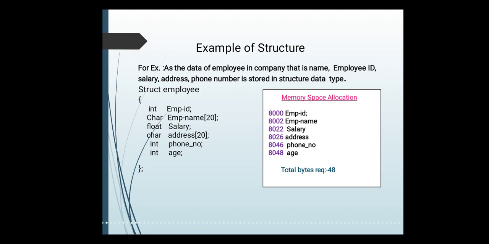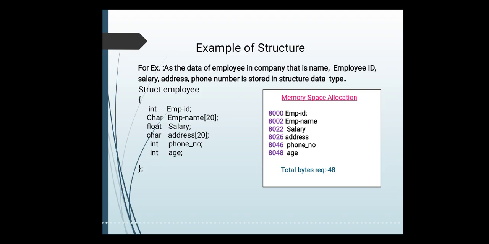In a similar way, in the last lecture I showed you how to calculate the memory for the array. If you are taking an array of 5 elements of integer data type, then it requires 10 bytes. Similarly, here we are calculating how many bytes are given for our structure inside the memory. Now for the employee structure which we have written here, it has 6 data members, right?